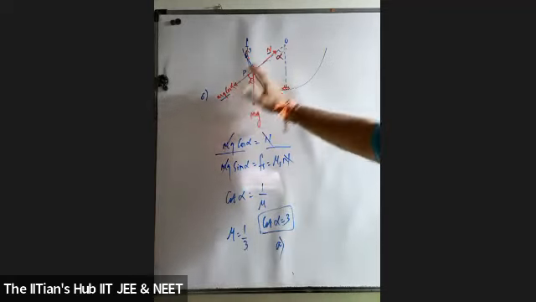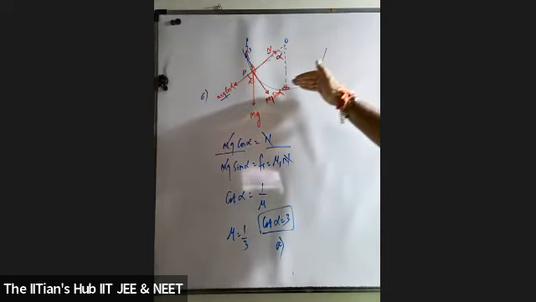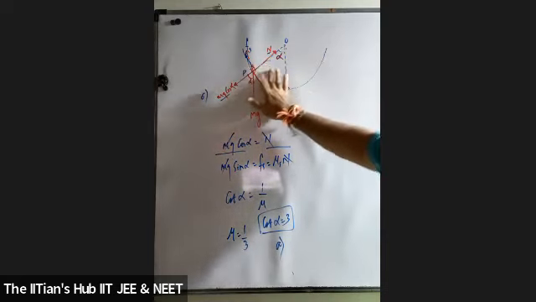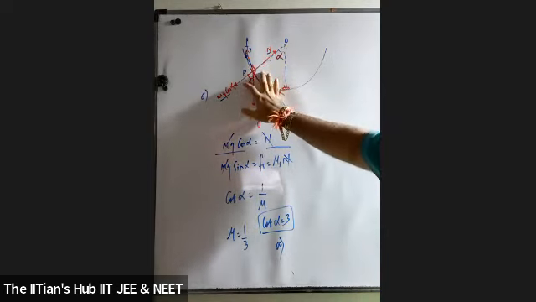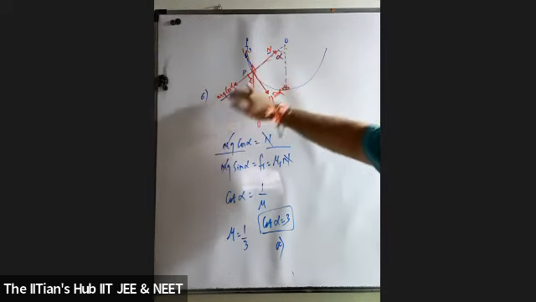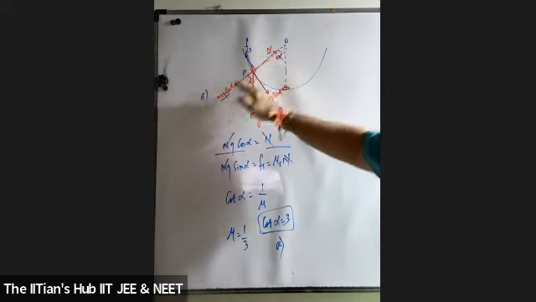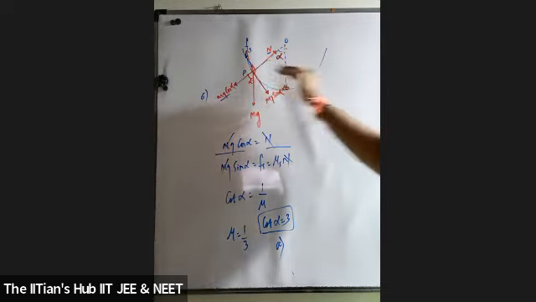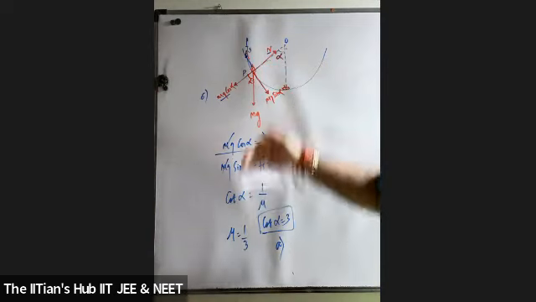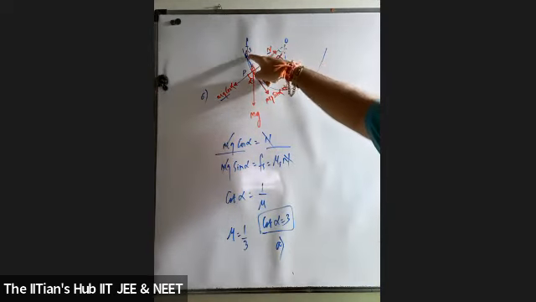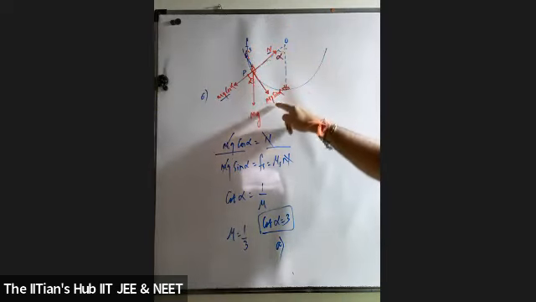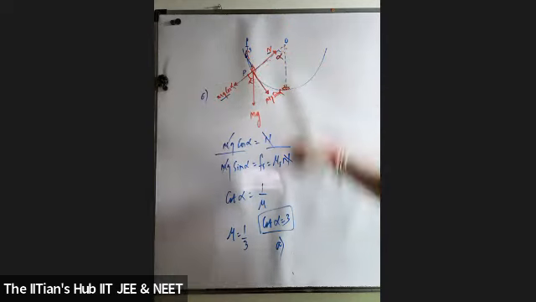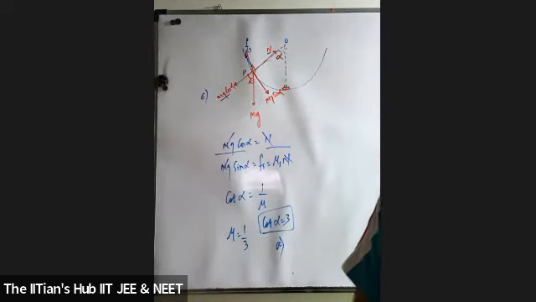यानी mg cos theta is all the time balanced by normal. यानी जब भी insect crawl होते ऊपर की तरफ जाएगा तो ये दोनों हमेशा balancing force रहेंगे. Am I getting it? Secondly, even if its path is circular, I can consider N is greater than mg cos alpha. N minus mg cos alpha will be the centripetal force required for the path to be circular. But at the same time, who holds the insect onto the surface? Force of static friction. अगर by chance friction कम हो जाता है तो ये restoring force है, ये insect को वापस नीचे की तरफ लेके आएगा. Is this clear to all of you?